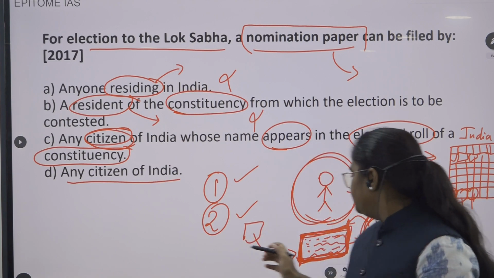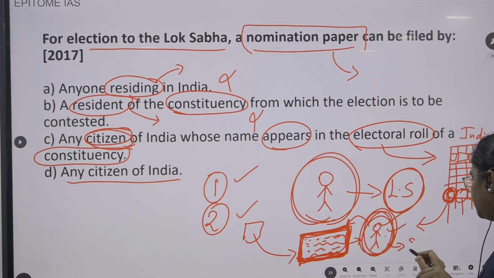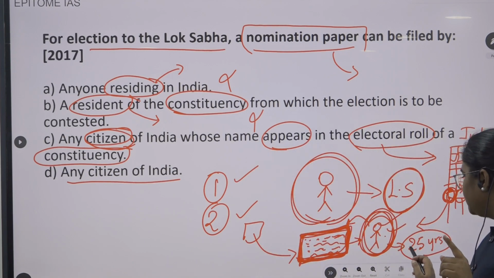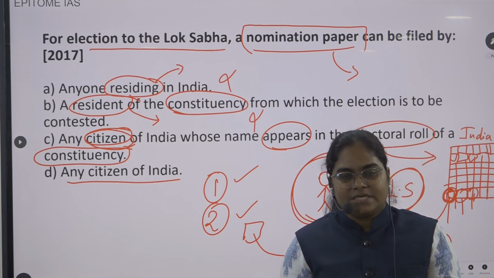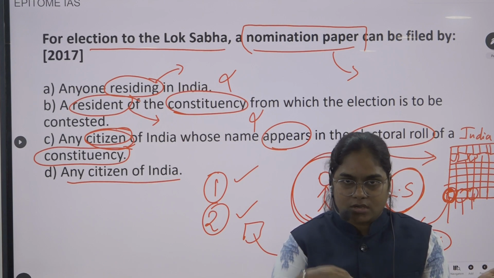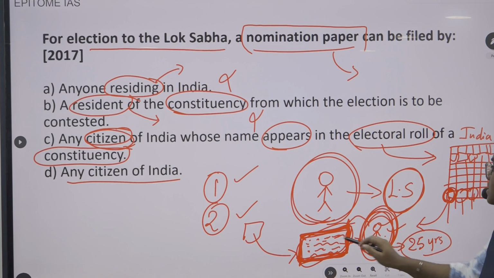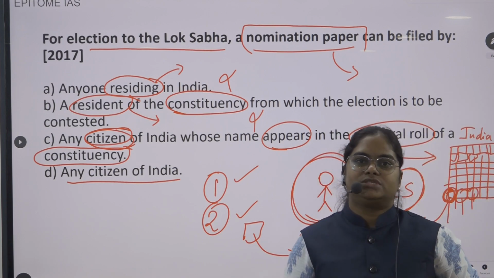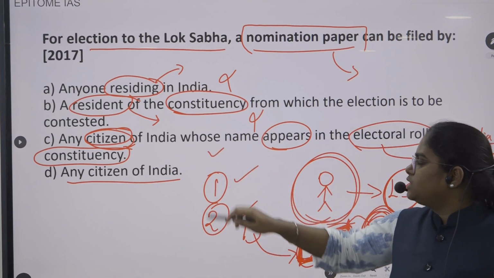Let us say this person is eligible for contesting Lok Sabha election. So what would be his age? Minimum 25 years, he is eligible for contesting Lok Sabha election. Now, tell me whether his name will be there in this electoral roll or not. Obviously, it will be there. More than 18 years, they are eligible to cast vote. So, this person's name is directly mentioned in the electoral roll of that particular constituency to which he already belongs. Okay. So, these are the two criteria.